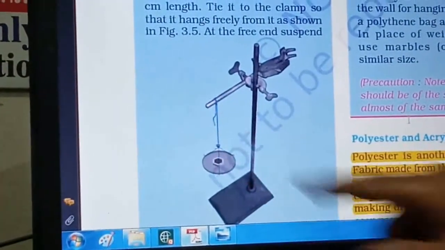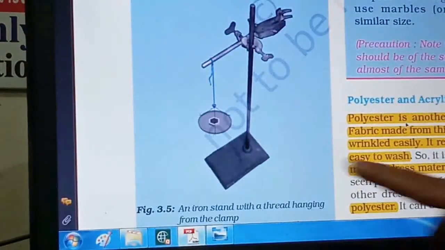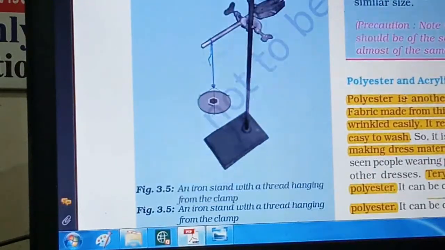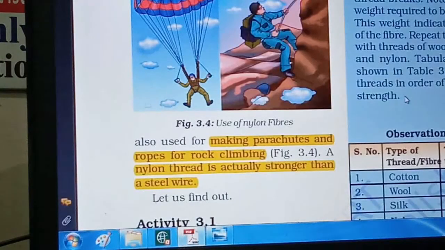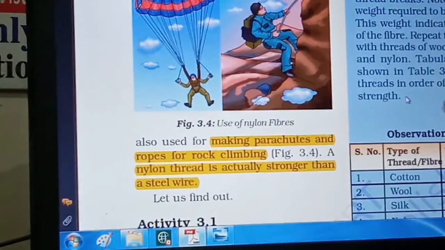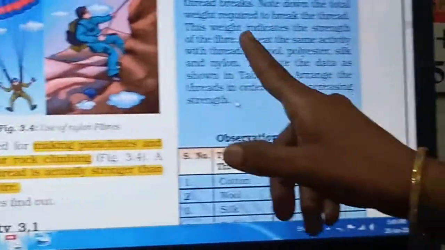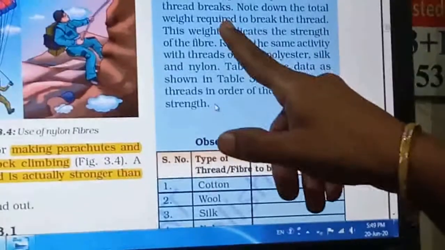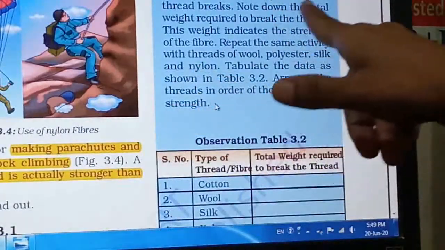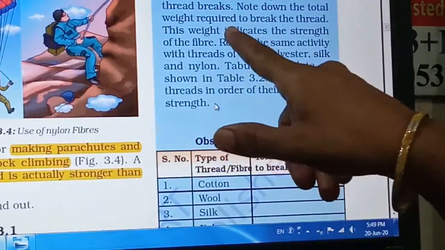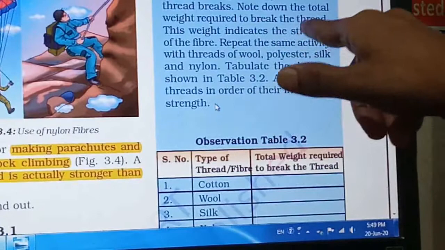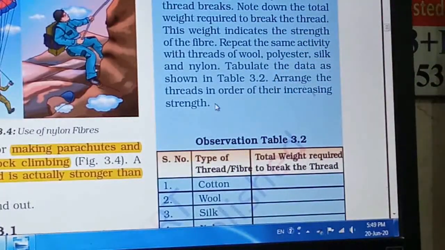So this is the cotton thread, and here the weight is kept. Here you have to write your observations. In that pan you have to go on adding weights, and when the thread breaks, you have to note down the total weight required to break that thread, right?